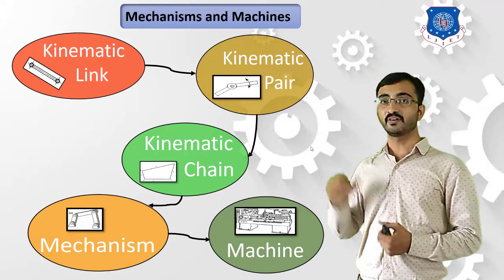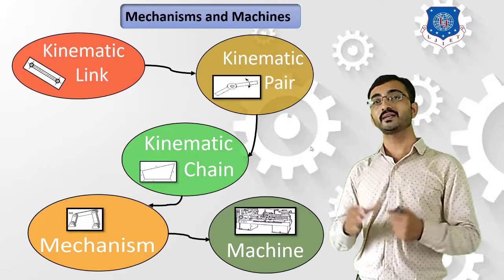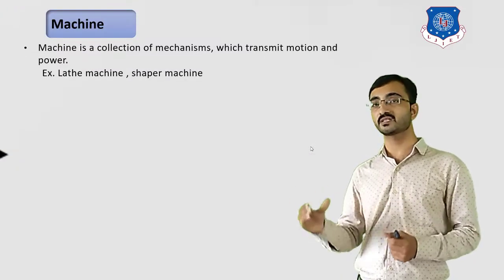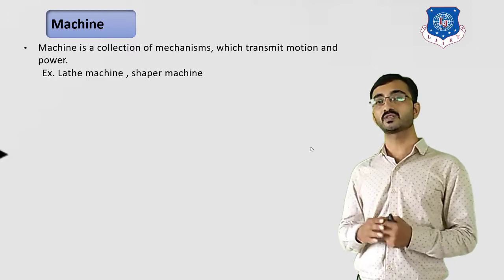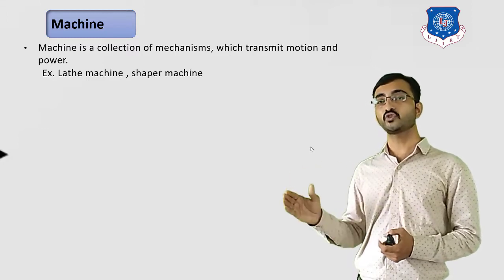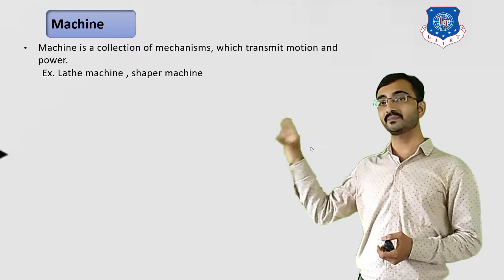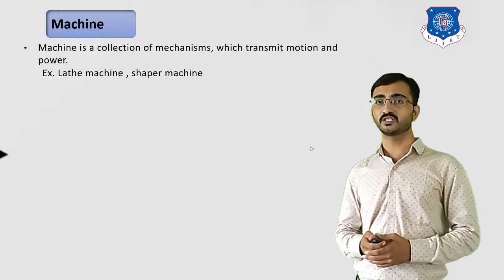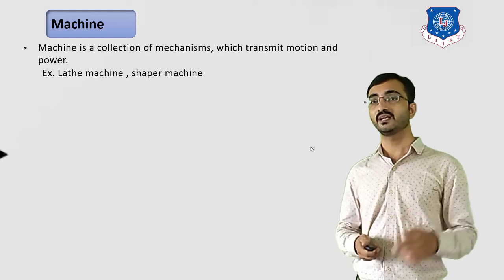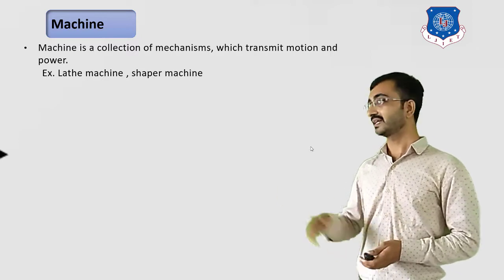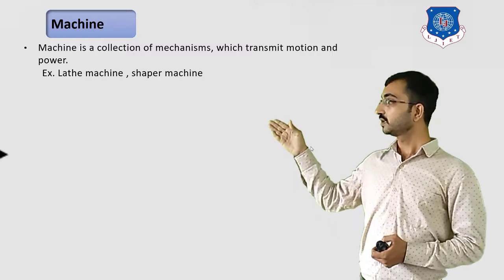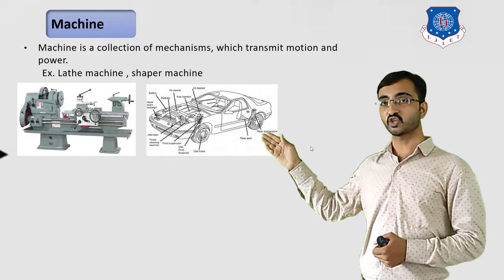So over here, first the definition of machine. We can define that a machine is a simple collection, or we can say a combination of various mechanisms, and these mechanisms will help us to transmit motion as well as power. Then this assembly can be termed as a machine. We have learned various examples of machines in our day-to-day lives. Let's consider the first example, that is the lathe machine. Over here, the lathe machine is used in mechanical workshops.